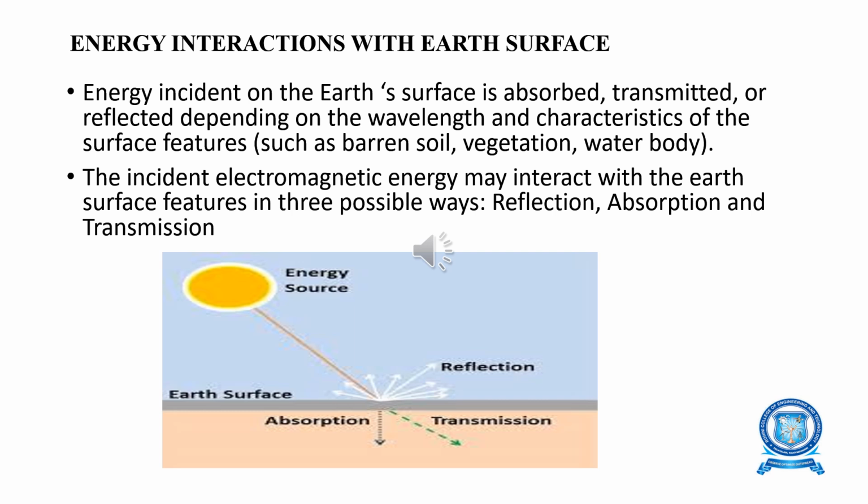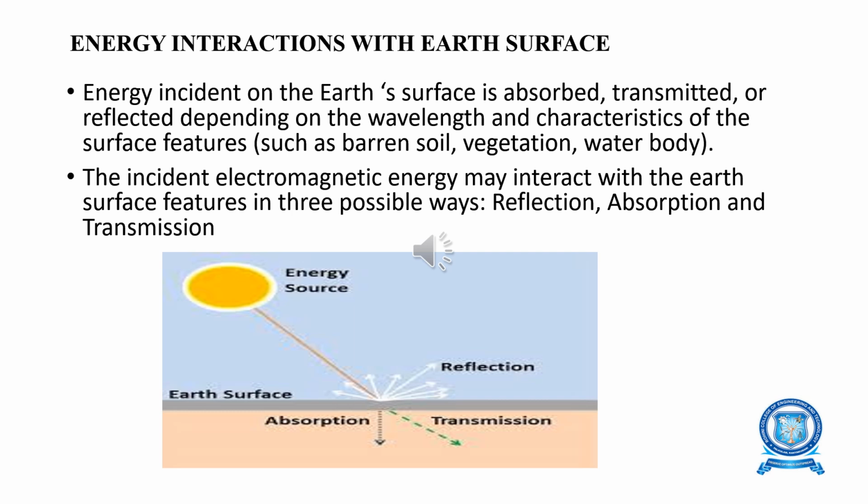The incident electromagnetic energy may interact with the Earth surface features in three possible ways, according to bare soil, vegetation, and water body. The main possible ways of electromagnetic interaction with the Earth surface are reflection, absorption, and transmission. After interaction with the Earth's surface, the energy that is reflected or re-emitted from the features is recorded at the sensors, and it is analyzed to identify the target features. The distance of the objects is one of the main characteristics.